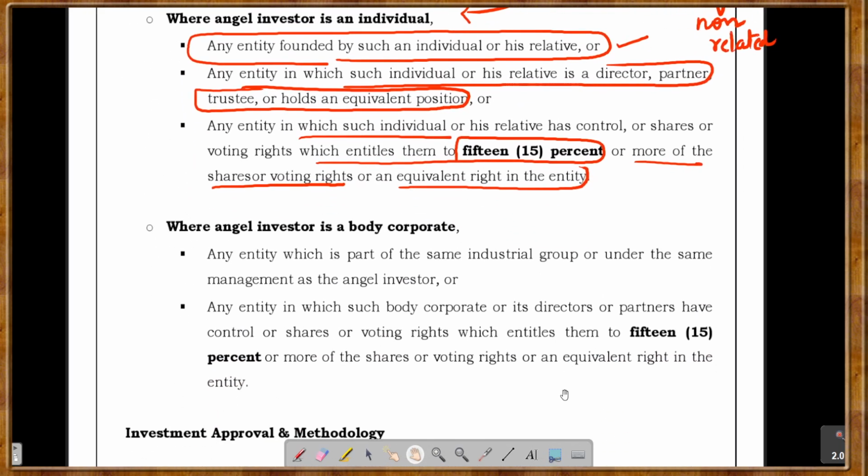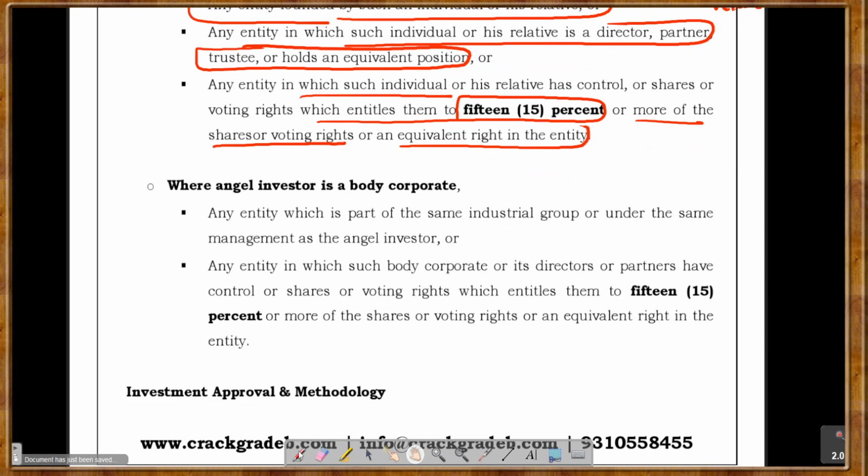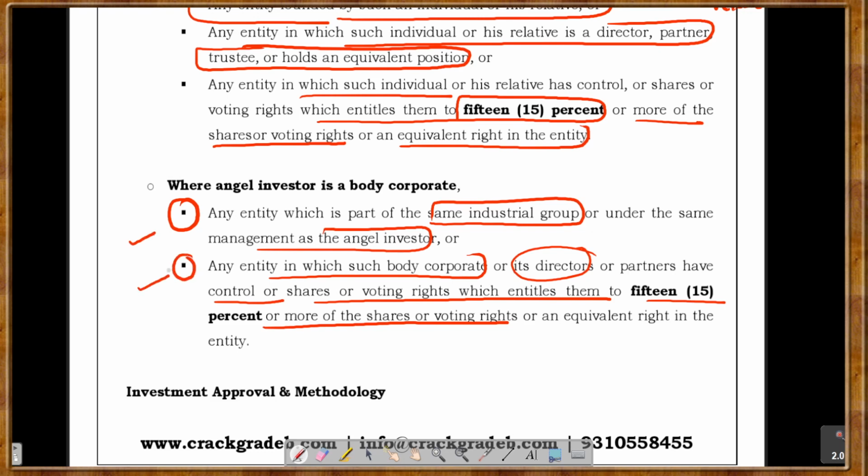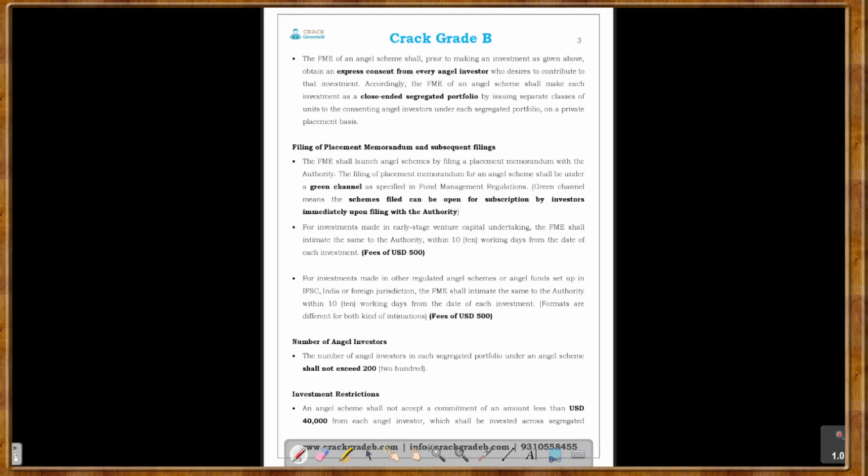If the angel investor is a body corporate, then an entity which is part of the same industrial group under the same management as the angel investor, or an entity in which such body corporate or its directors or partners have control or shares of voting right which entitles them to 15% or more of shares, right? So if the angel investor is a body corporate, then angel schemes shall not invest in these. Now next is the investment approval and methodologies.